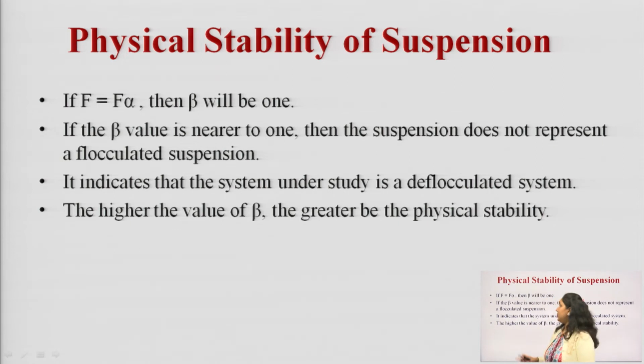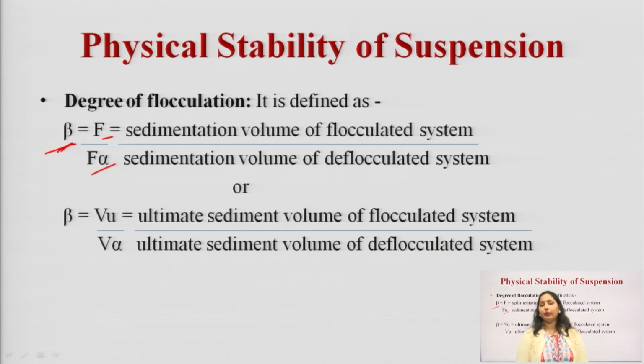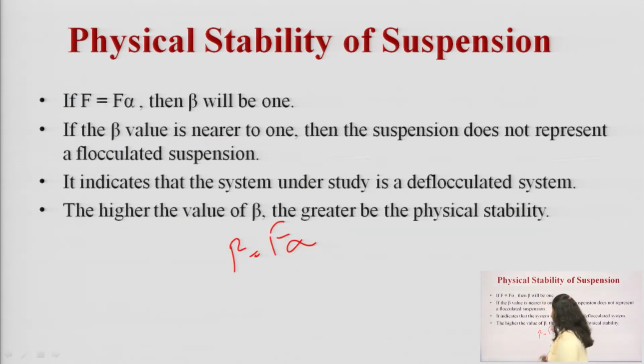If F is equal to F alpha, that is, the sedimentation volume of flocculated suspension is equal to the sedimentation volume of deflocculated suspension, then the value of beta is 1. And if the value is nearer to 1, the suspension is not a flocculated suspension.